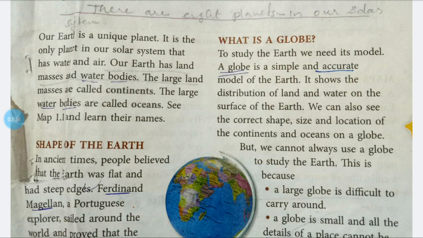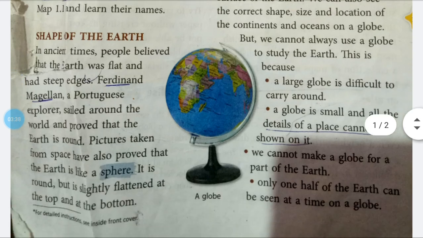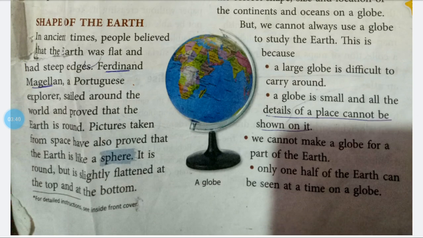But we cannot always use a globe to study the earth. This is because a large globe is difficult to carry around. A globe is small and all the details of a place cannot be shown on it. We cannot make a globe for a part of the earth. Only one half of the earth can be seen at a time on a globe.